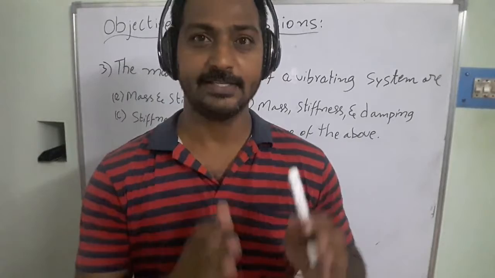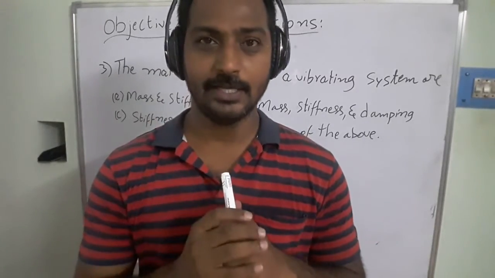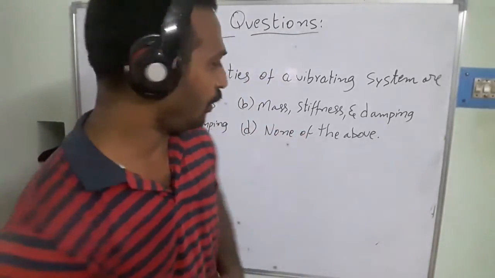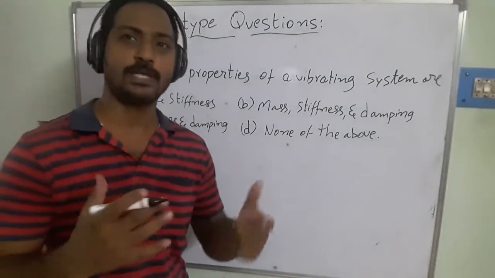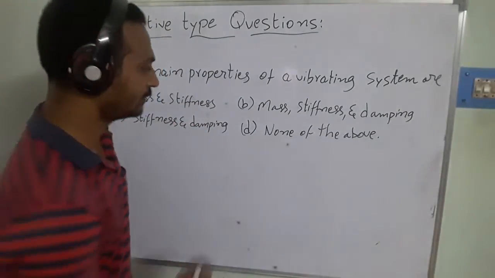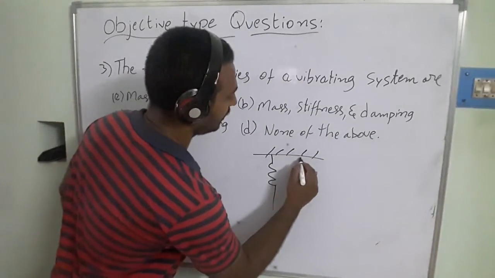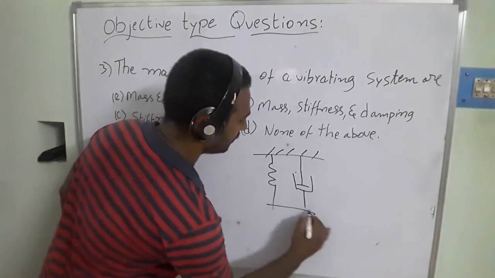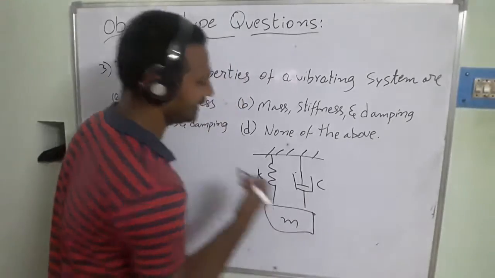We have seen there is a mass, right? And there is a stiffness. The next one, damping, is also there. If I take the mechanical system, that is the total equation of motion, and the properties are defined with respect to this. This is your spring, this is your damper, and this is your mass. This is the K, C and the mass.